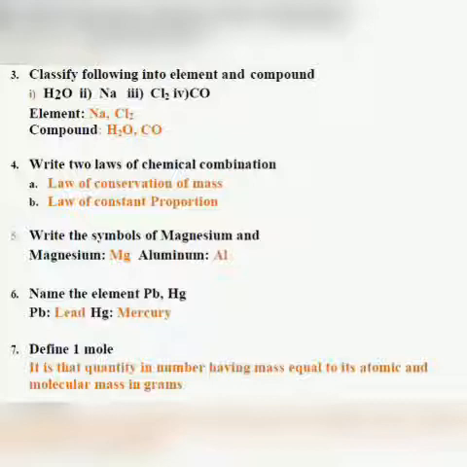What is 1 mole? So here most of the students have written 1 mole is equal to 6.022 into 10 raised to power 23. That is not the full answer. Define 1 mole. It is that quantity having mass equal to atomic or molecular mass in grams. That is 1 mole. If the atomic mass of an atom is, let us say, 10 units, then the gram atomic mass will be 10 grams. So that is 1 mole.